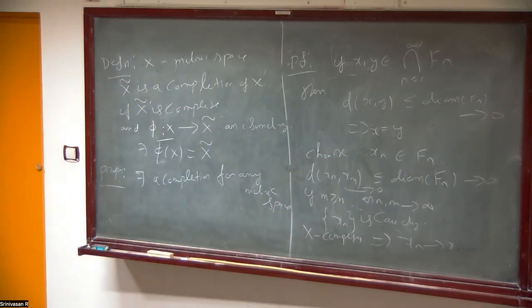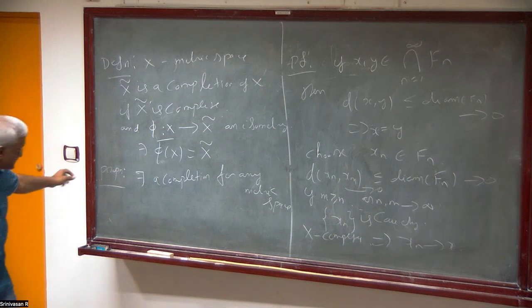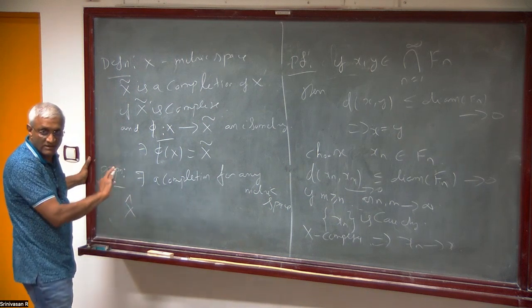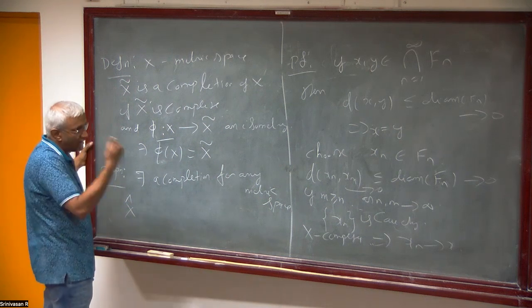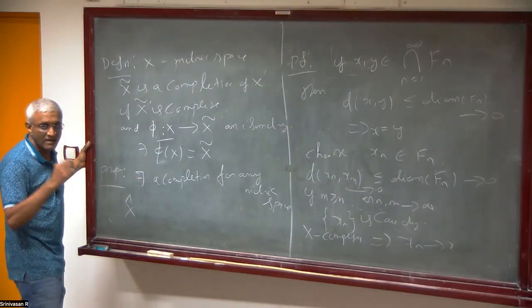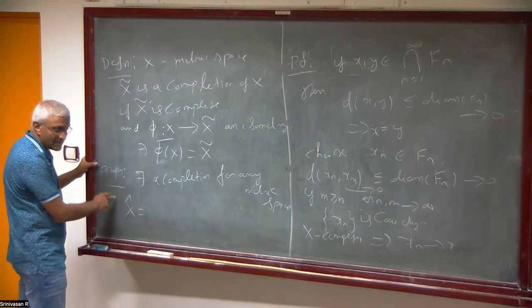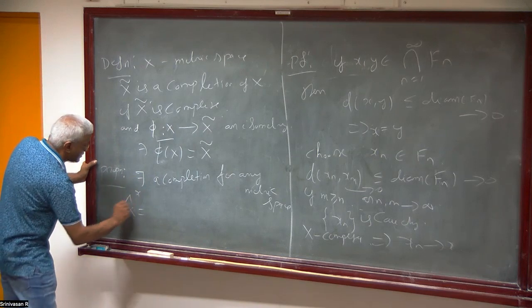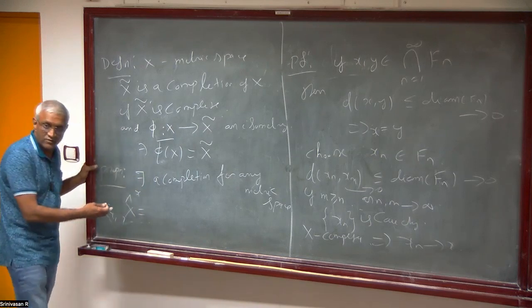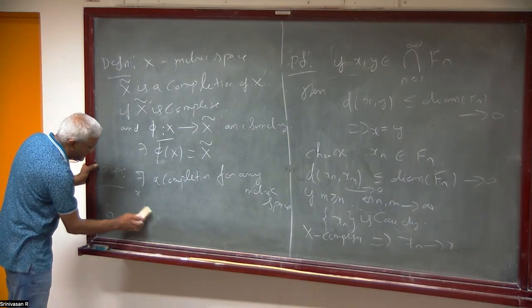Usually what one will do is take a metric space and take the set of all Cauchy sequences, and embed X into that set as constant sequences. This is not what I'm going to do; I'm just telling you. Either some TA will present this to you, or you will write it as an assignment. X tilde is all Cauchy sequences in X. For any x, you can write the constant sequence x, which is also Cauchy, and it will sit inside X tilde like that.